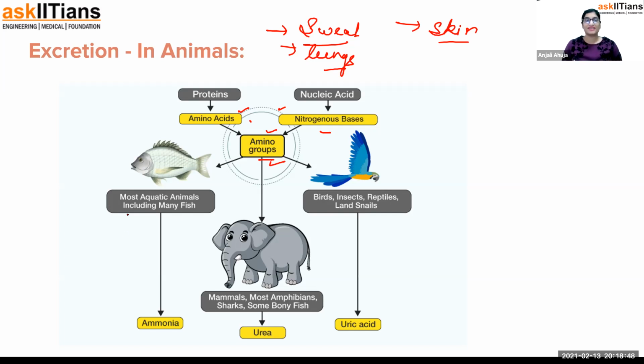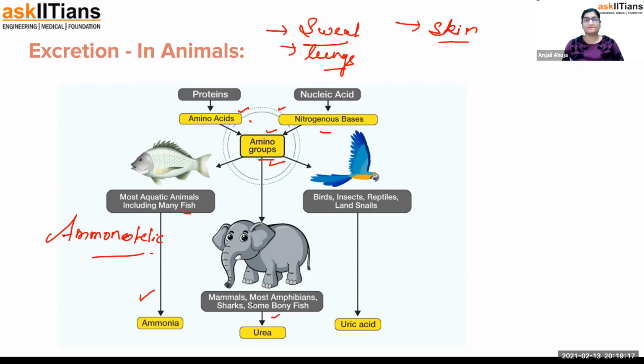These organisms are categorized into three categories. First is the one which releases ammonia as a waste product. These organisms are known as ammonotelic. Ammonia is very pungent and very harmful. That's why most aquatic animals excrete ammonia, which is dissolved in the water. So most aquatic animals, including many fishes.